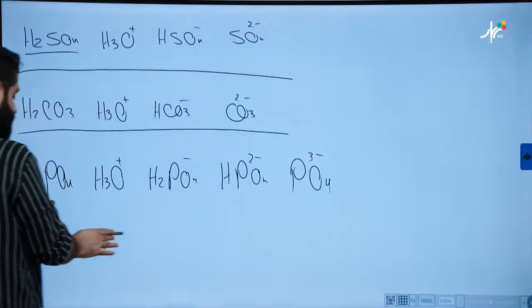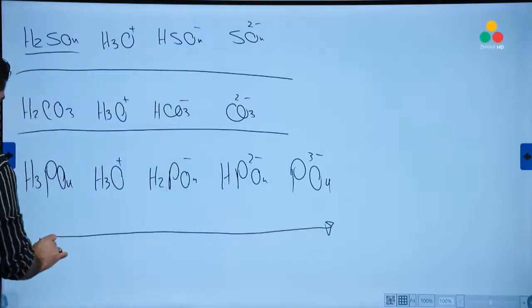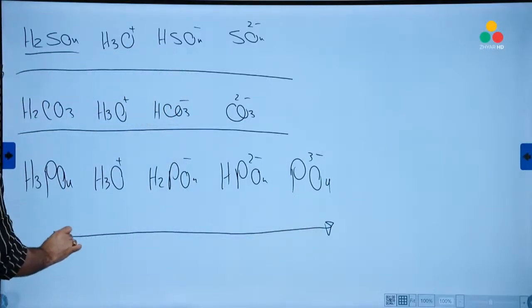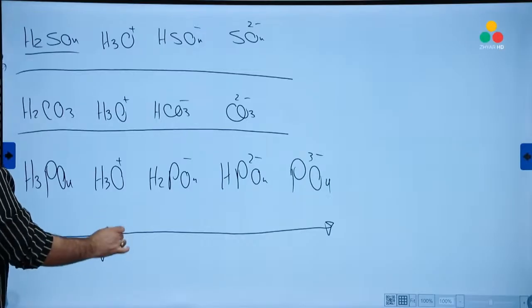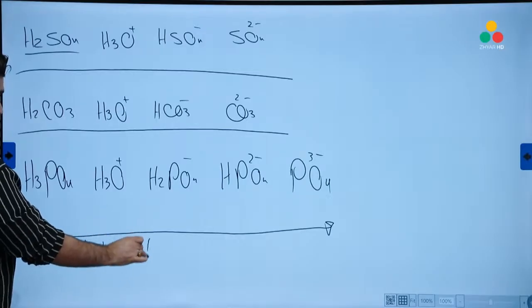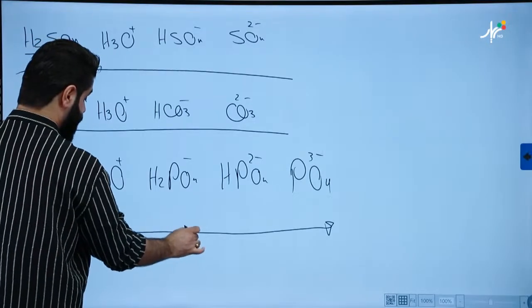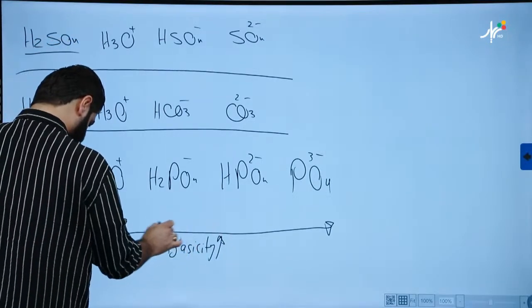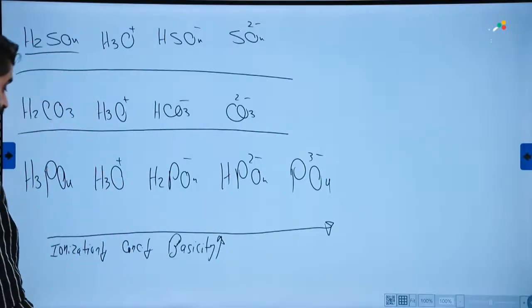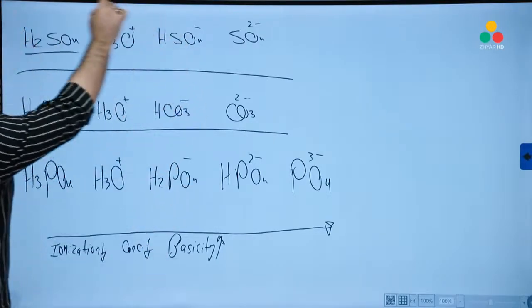Going from left to right, ionization is decreased, concentration is decreased, and basicity is increased. Okay? Basicity is increased.